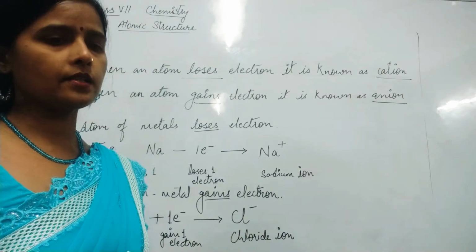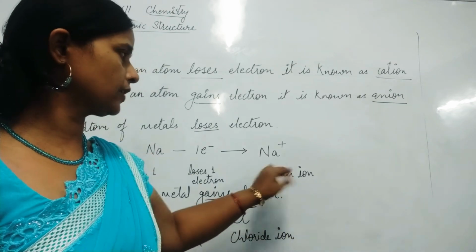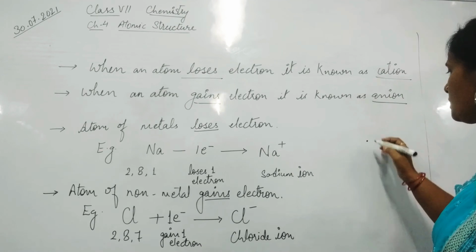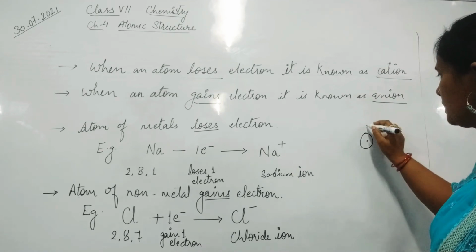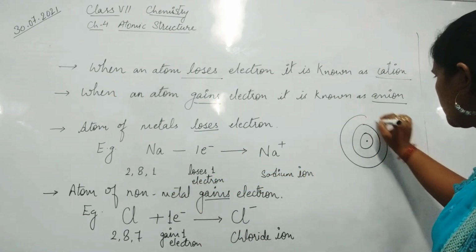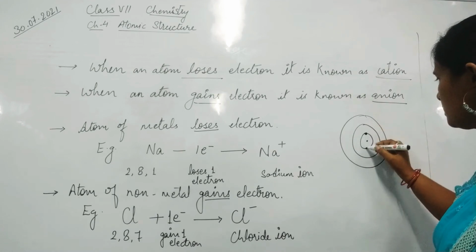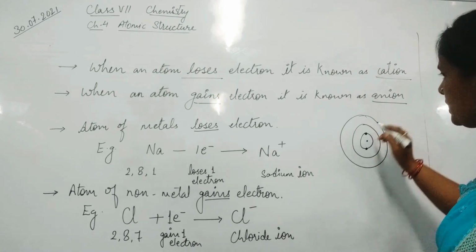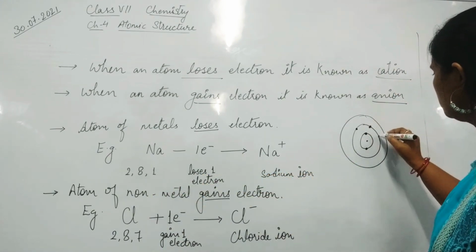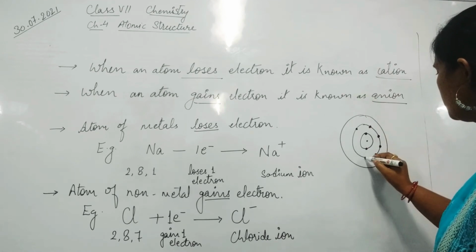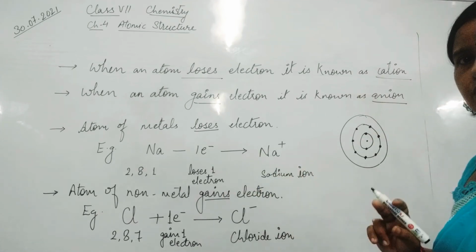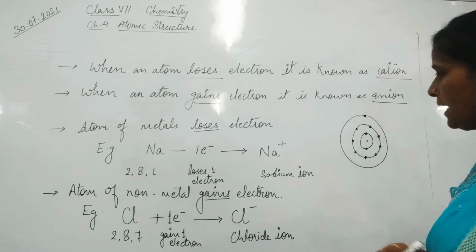Now we'll see its electronic structure, how we are drawing the electronic structure. So now you can see here, if I am drawing, this is the nucleus, this is the first shell, second shell, and here we have a third shell also. Now in the first shell we have 2 electrons drawn like this. In the second shell we have 8 electrons: 1, 2, 3, 4, 5, 6, 7 and 8. Now in the third shell we have only 1 electron, so this 1 electron we have shown.